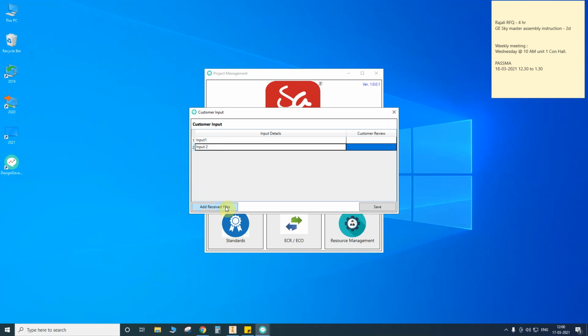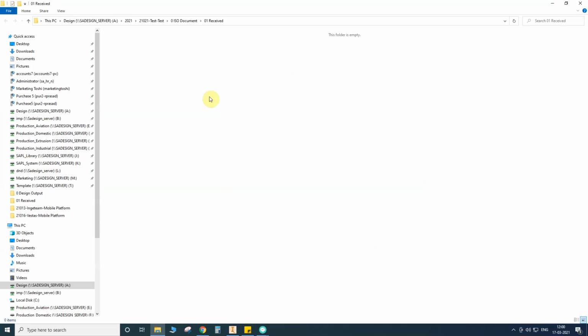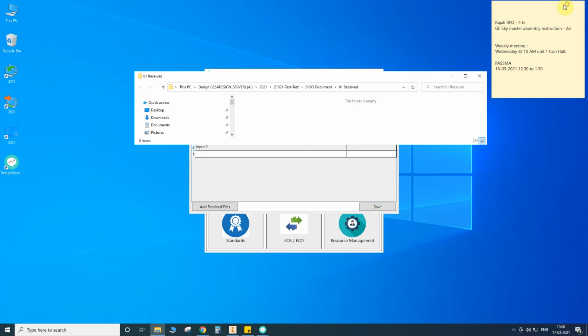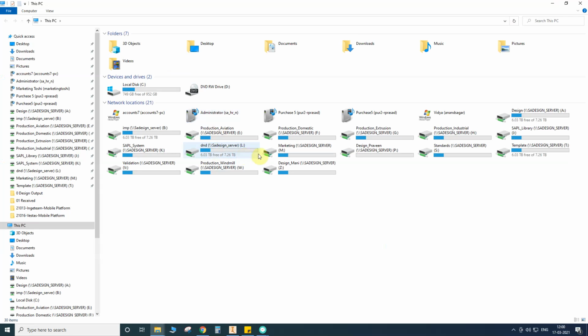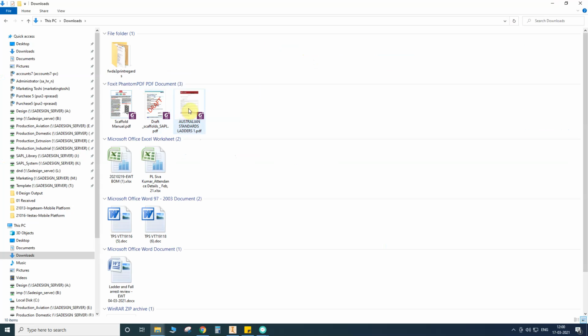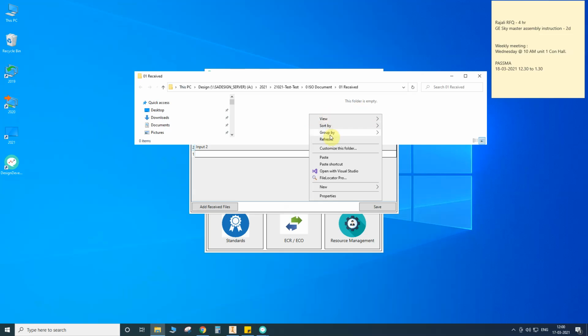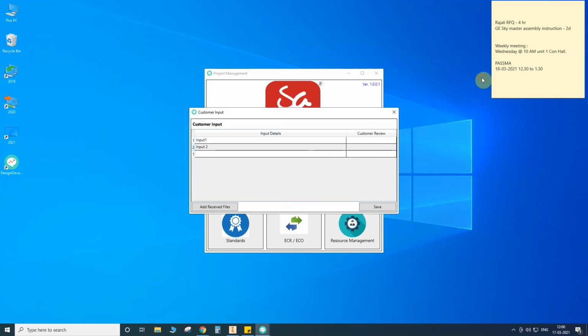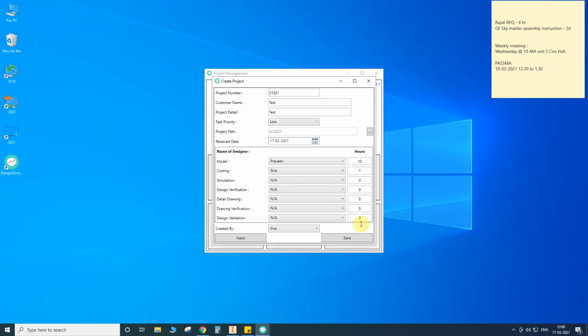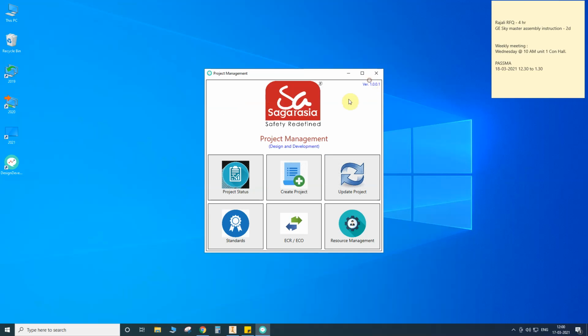Okay, so now I am giving add received files. So here, the 2021 test ISO document received folder will open, whichever files I want to load. Whichever files I want to load, I can paste here and close this. Okay, now I saved this. Okay, now create projects is completed.